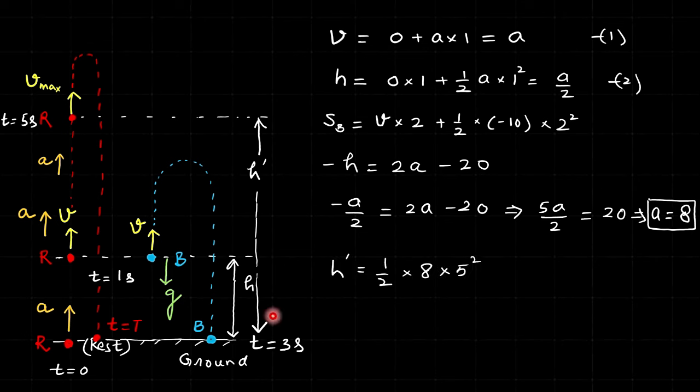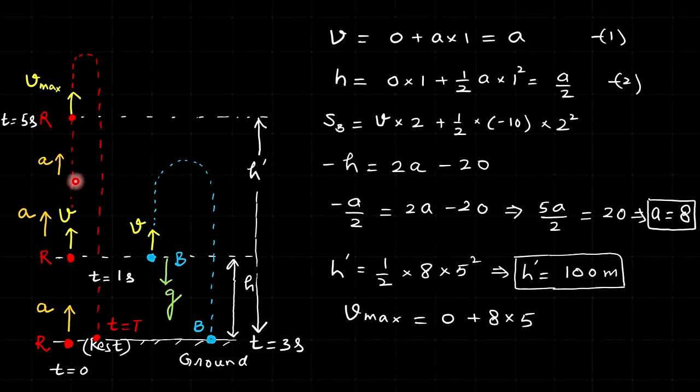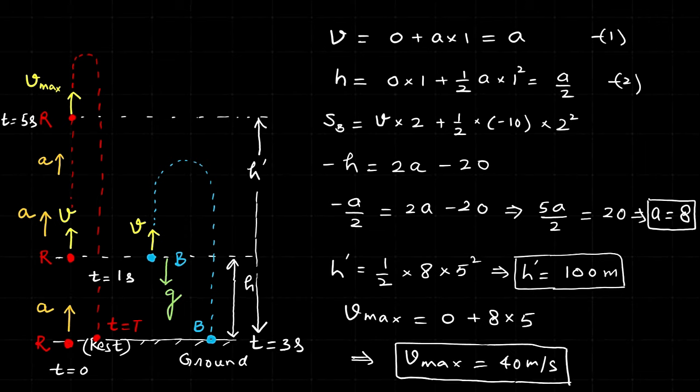And now this h dash is the height where the speed was maximum. From here to here the time taken was 5 seconds. So we can write, with the acceleration we've got, h dash equal to ut plus half at square, u is 0, so half into 8 into 5 square, so that would be 100 meter. And v max, from here to here we can apply the first equation, v is equal to u plus at, u is 0, a is equal to 8, and time is 5, so maximum speed of the rocket would be 40 meter per second.